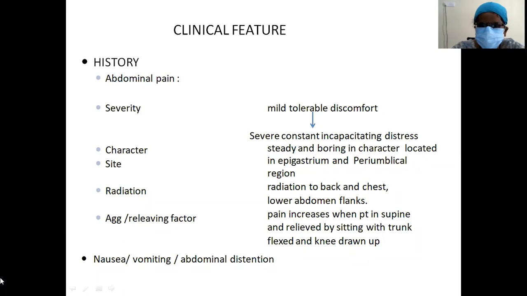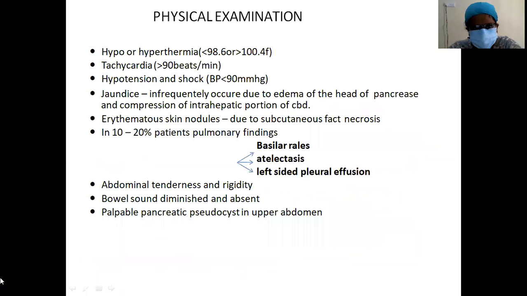It is a steady type of pain in the epigastrium. It will radiate to the back and chest, lower abdomen and flanks. The patient is more comfortable sitting or bending forward, and the pain will be relieved. If the patient lies on his back, in the supine position, he will have severe pain. So bending forward will give relief. What are the aggravating factors? The supine position, and relief is with the forward, knee drop position. Apart from abdominal pain, there will be nausea, vomiting, and abdominal distension can be there.